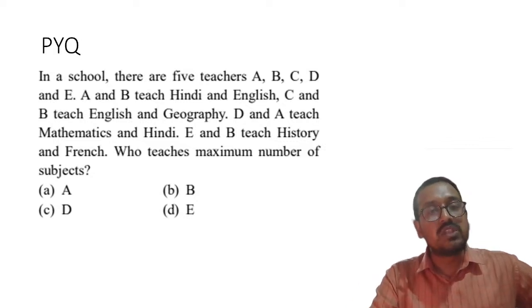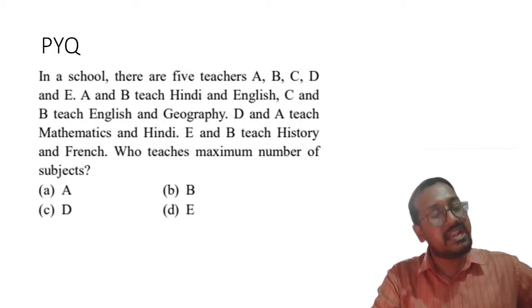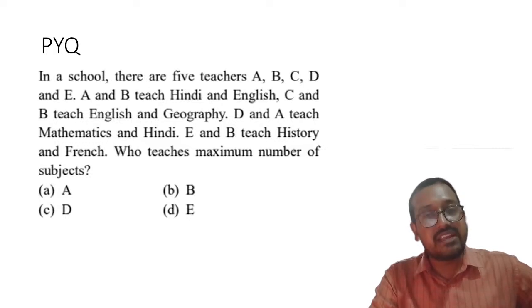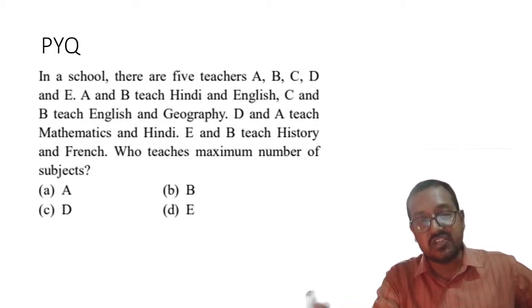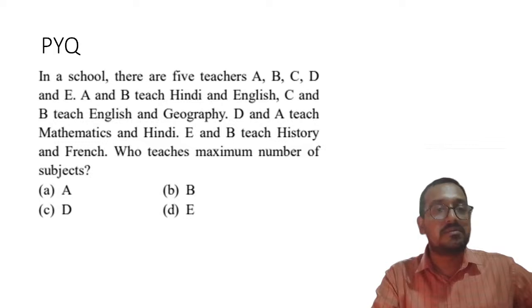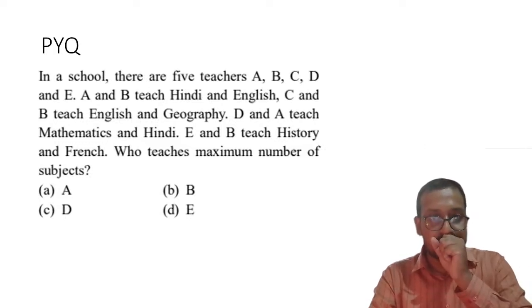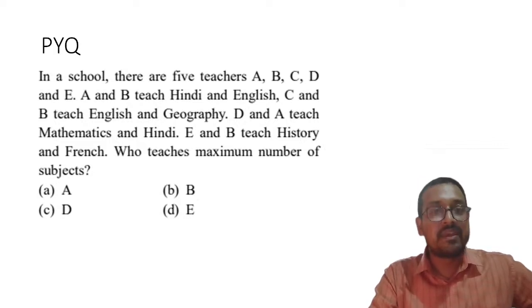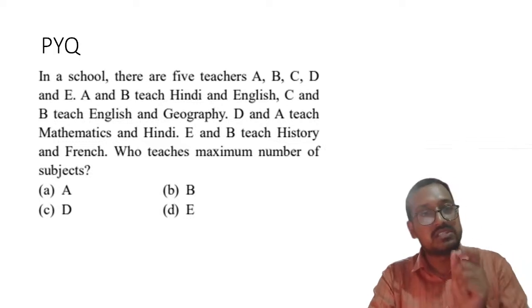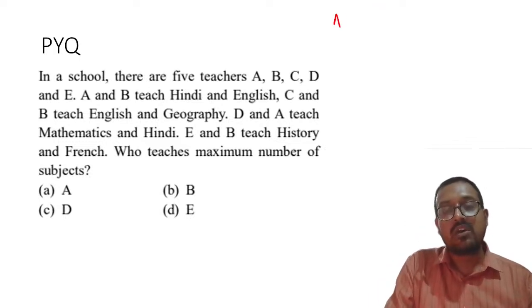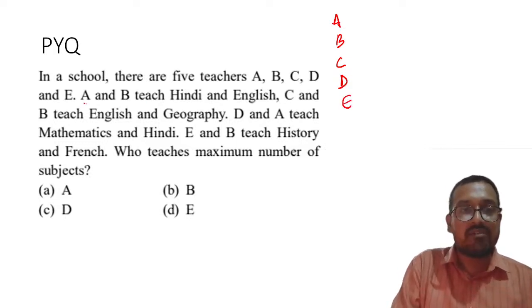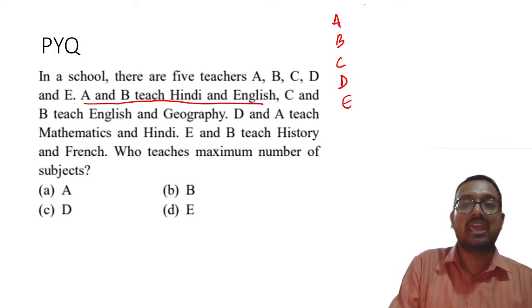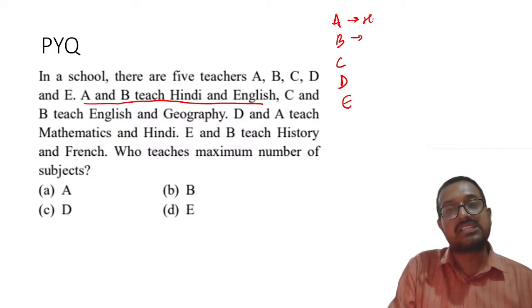What about this question? In a school there are 5 teachers, A, B, C, D and E. A and B teach Hindi and English, C and B teach English and Geography, D and A teach Mathematics and Hindi, E and B teach History and French. Who teaches the maximum number of subjects? How to deal with this question? My dear students, there are a total of 5 teachers, so let us jot down all 5 teachers, A, B, C, D, E. As I go on, I will keep marking the data. So A and B both teach Hindi and English.